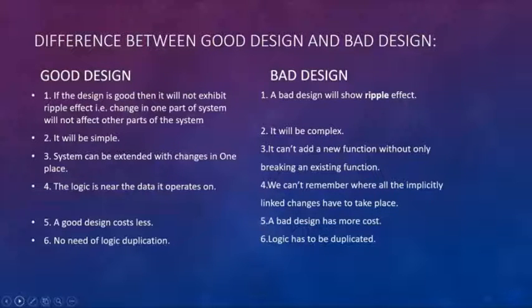A bad design will show some ripple effect. The second point is it will be complex. The third point is that a good system can be extended with changes in one place, whereas in a bad design it cannot add a new function without breaking an existing function. The fourth point is that in a good design the logic is near the data it operates on, while in a bad design we can't remember where all the implicitly linked changes have to take place. The fifth point is a good design costs less, and the bad design has more cost. In a good design there is no need of logic duplication, while in a bad design logic has to be duplicated.